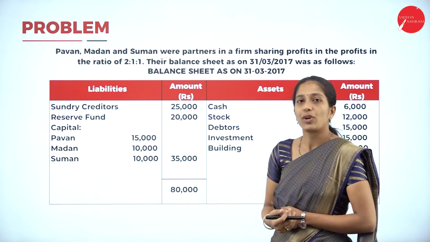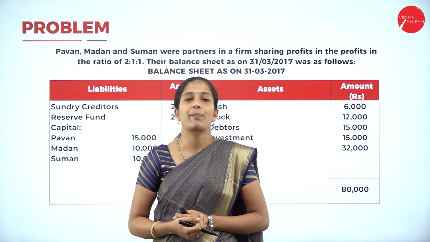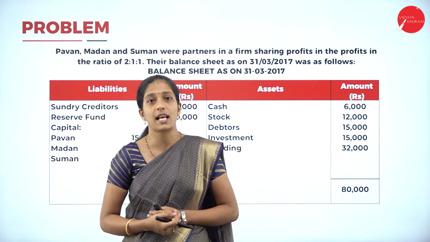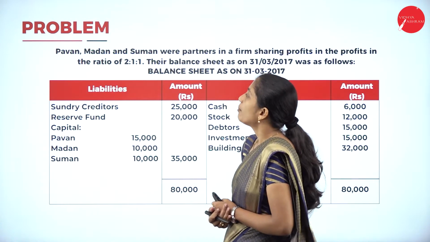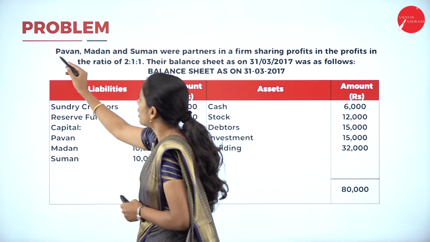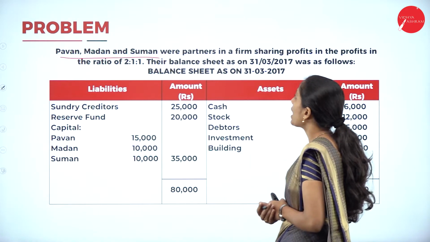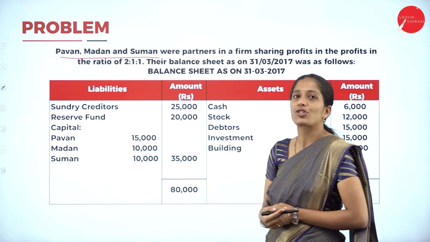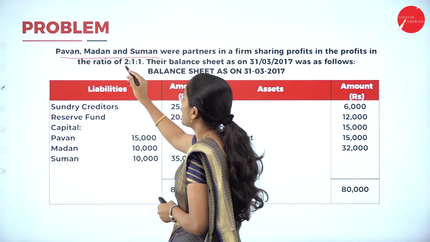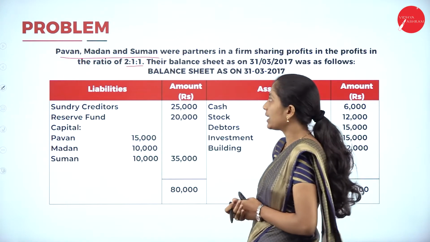Now we shall begin with one more problem so that you can clearly understand how we are going to prepare the partner's capital account as well as the partner's executor's account. Let's go through the problem. Pawan, Madan and Suman were partners in a firm sharing profits in the ratio of 2:1:1. They have given the three partners and their profit sharing ratio.